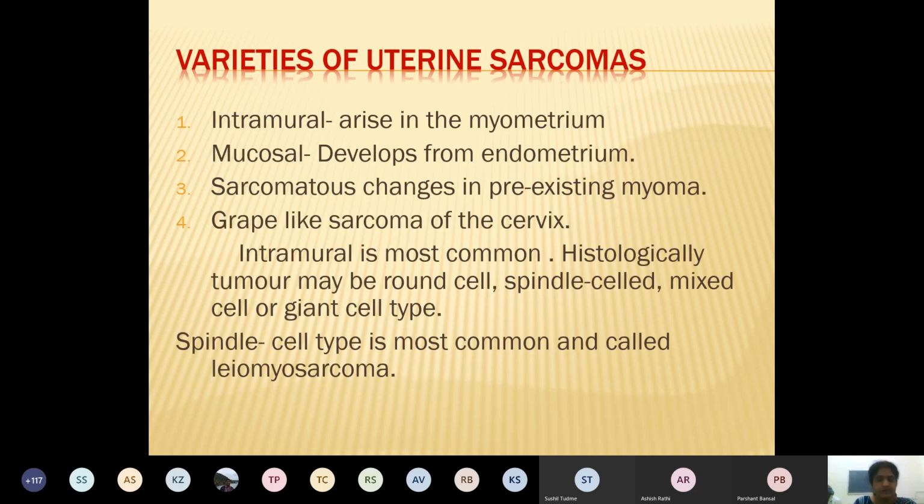Okay, what are the different varieties of this uterine sarcoma? Intramural, which arise from the myometrium; then mucosal, which develop from the endometrium; and sarcomatous changes in pre-existing fibroids, which is another. Rarely, grape-like tumors are seen near the cervix. Intramural is the most common one. Histologically, these tumors may be round cell tumors, spindle cell tumors, mixed cell tumors, or sometimes giant cell tumors. And mostly these sarcomas, if they have arisen from fibroid, are called leiomyosarcomas.